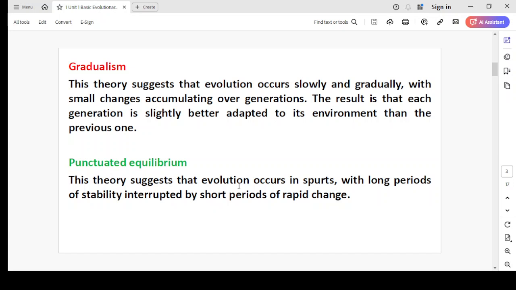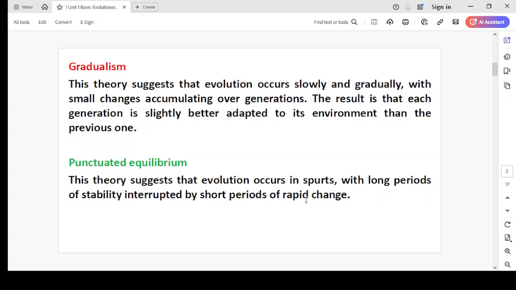Second is punctuated equilibrium. This theory suggests that evolution occurs in spurts, with long periods of stability interrupted by short periods of rapid change. Means in punctuated equilibrium you will see a short period of rapid change. There are changes in punctuated equilibrium, but changes are very fast for a very short duration. But in gradualism there is a very gradual and slow process.